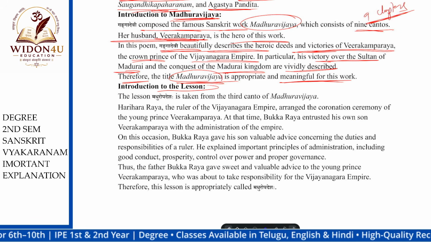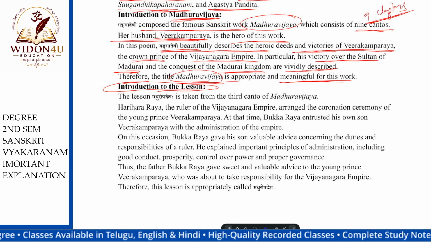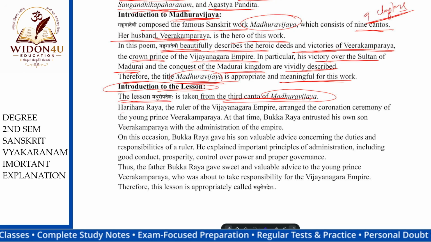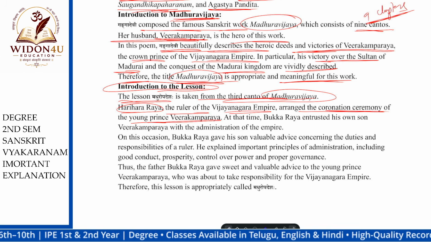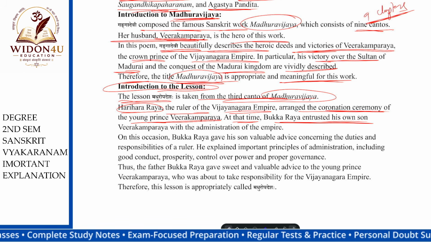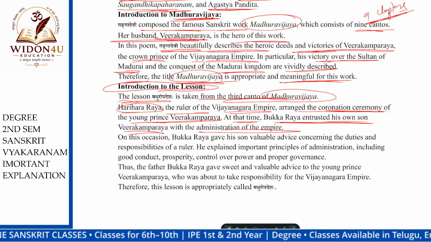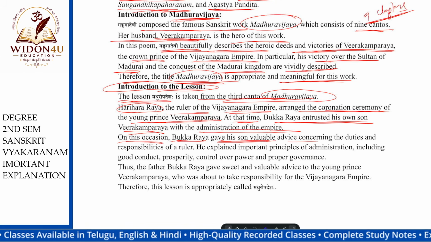Next, introduction of the lesson. What is our lesson? Easy one. The lesson Madhuropadesha is taken from the Madhura Vijayam. Harihara Raya, the ruler of the Vijayanagar Empire, arranges the coronation ceremony of the young prince Veerakamparaya. Okay, they are making him king. At that time Bukkaraya entrusted his own son Vikramaraya with the administration of the empire. On this occasion, Bukkaraya gave his son valuable advice concerning the duties and responsibilities.